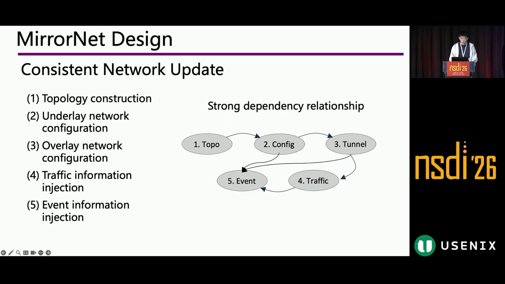Okay. So to ensure the safe updates of the network, these processes have a strong dependency. Right? This figure shows a dependency tree to guide the network updates. So depending on the specific simulation task, the above steps can be sequentially selected.